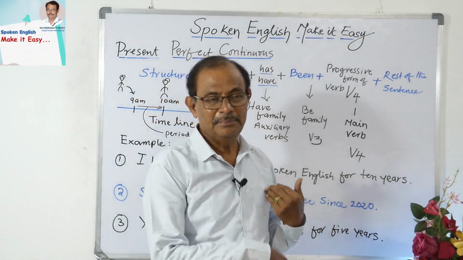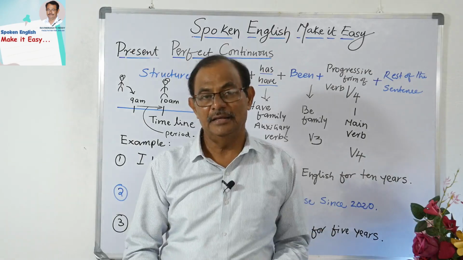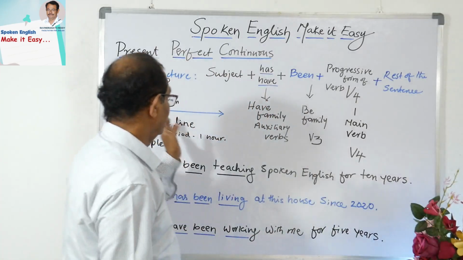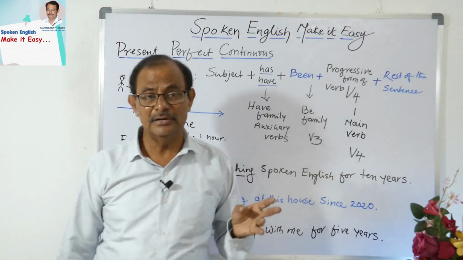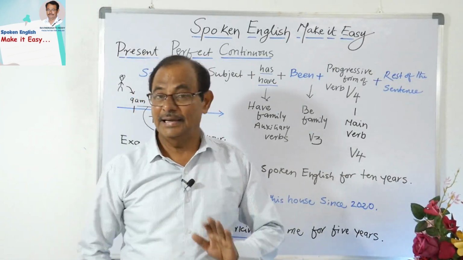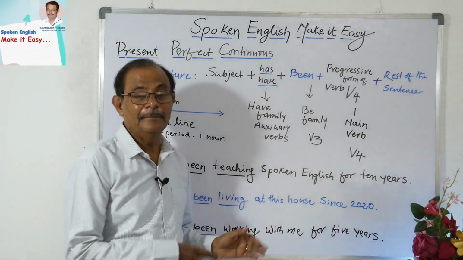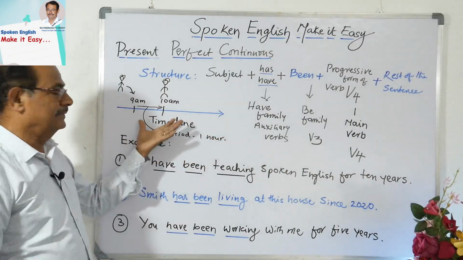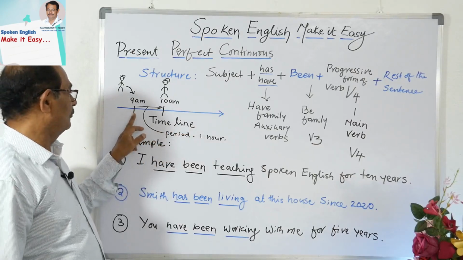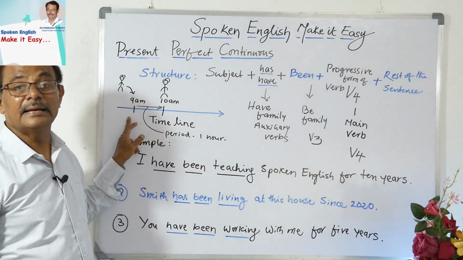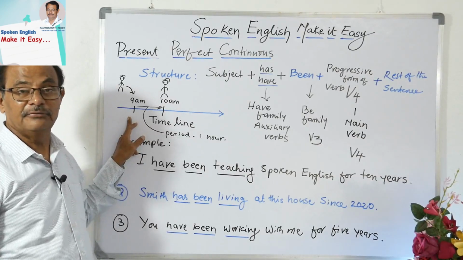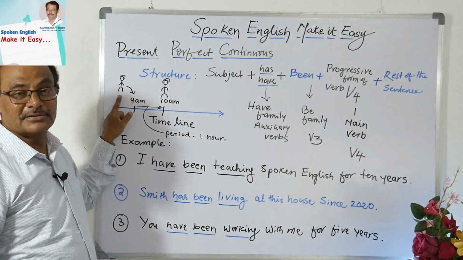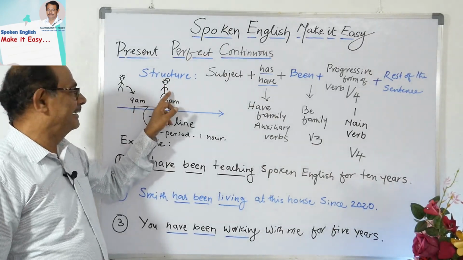Okay, so let me explain the concept very clearly to you. With the timeline you can understand it very clearly. See here, for simple present, present continuous and present perfect, a timeline is not required. But now here that is not the case. See here, this is the timeline. Say this is a bus stand, and one person came to the bus stand at 9 a.m. and he is waiting for the bus. And here I have given two pictures. So he is a stranger and this is you.